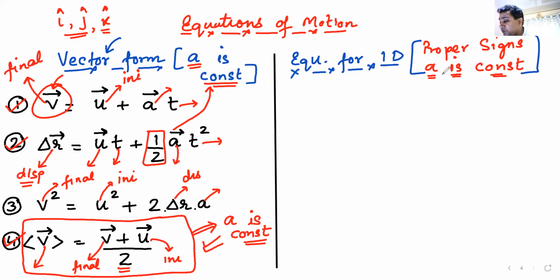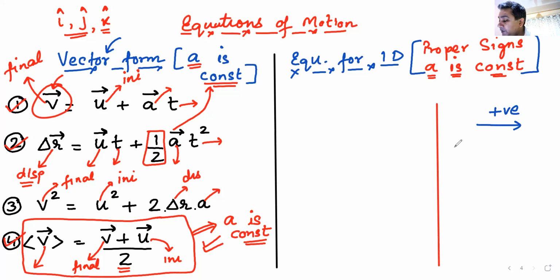Okay. Now, to make a sign convention, what will we do? I'll just write the sign convention here. The sign convention is like this. If someone is moving in the positive x direction, we will call it positive.